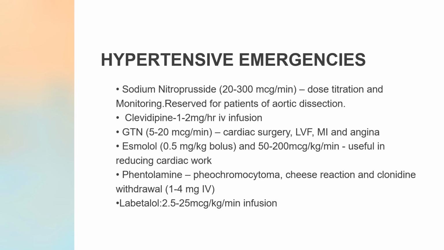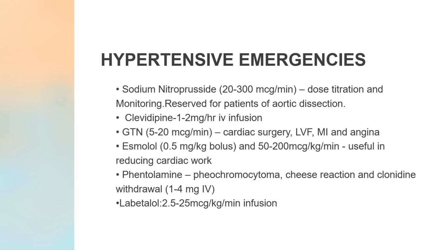The other drug used in hypertensive emergencies is clevidipine. If you remember, it is an ultra short acting calcium channel blocker. It will very rapidly bring down the blood pressure. It is given in a dose of 1 to 2 milligram per hour IV infusion. The next drug is from the nitrates, 5 to 20 microgram per minute. Nitrates will be covered in detail under angina. They are used in angina, MI, left ventricular failure, or in cardiac surgery.